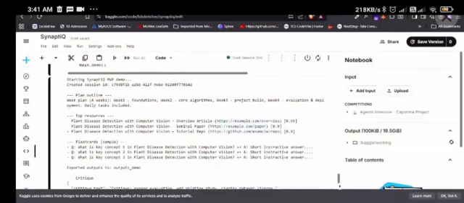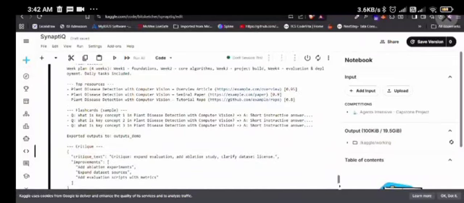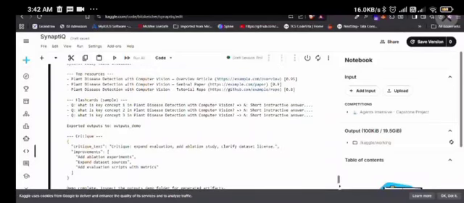It generated a 4-week plan. First week foundation, second week core algorithms, third week we focus on project building, and fourth week evaluation and deployment. Then top resources for computer vision: there are some articles, examples, sample papers, and tutorial repos.